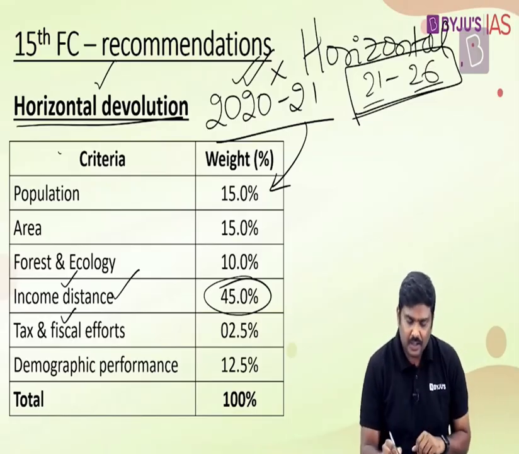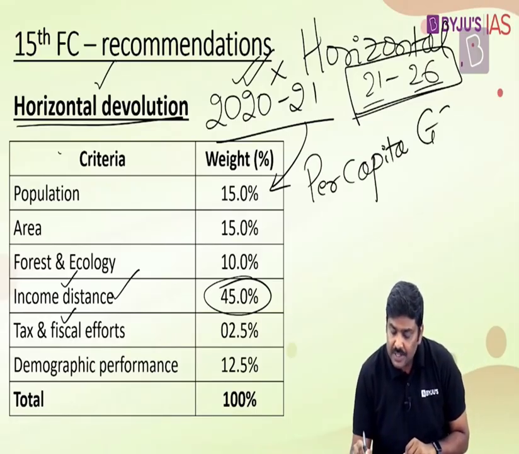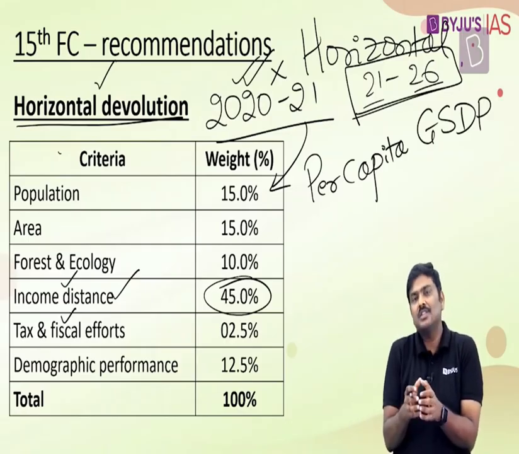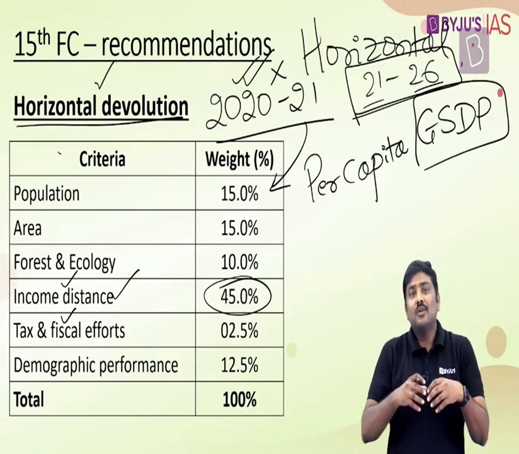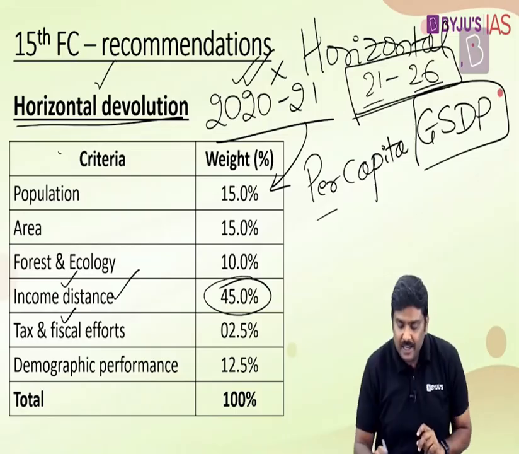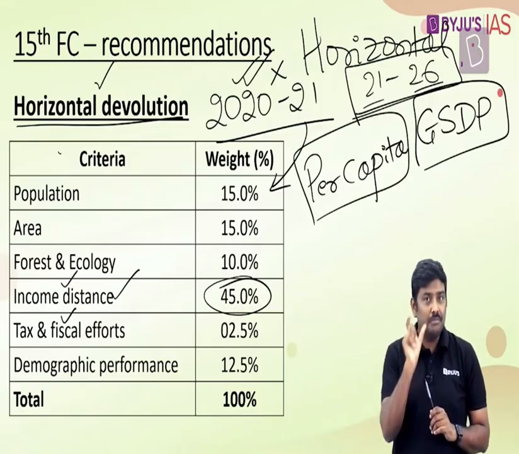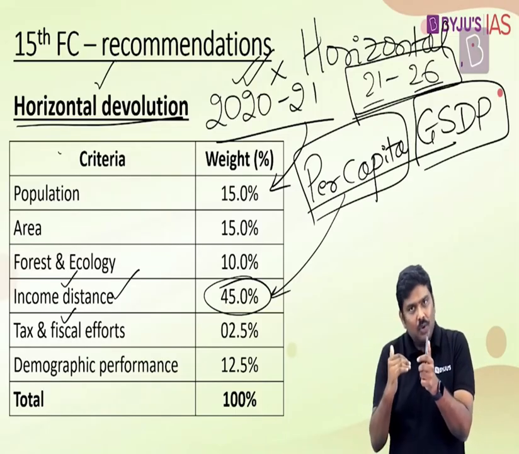Now, on what parameters is it arranged? Follow this very carefully. It is arranged based on per capita gross state domestic product. Basically, a state's income in the concept of a state will be what? Gross state domestic product. But how do I calculate it for a particular state in India? We will calculate per person in these particular states. Per capita GSDP. Remember this particular term. Per capita GSDP will be used to arrange the states from highest to lowest income.